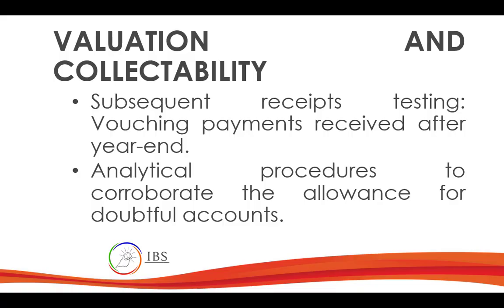From ledger to source document, because if they want to overstate the receivables, they might be recording subsequent sales. If they want to inflate receivables, they will include, for example, with 31st December as the cutoff, maybe 3rd January credit sales. Then it will inflate the receivables and the sales. So for you to do that, you trace.